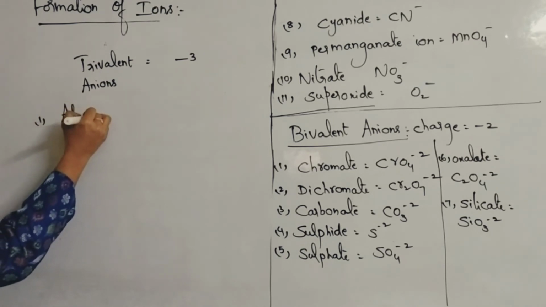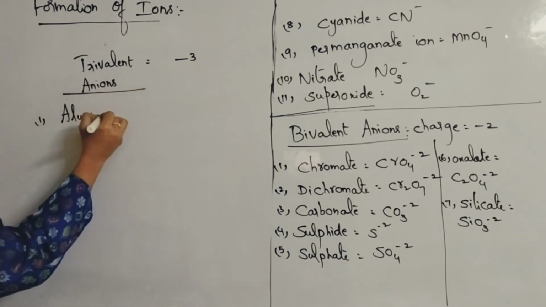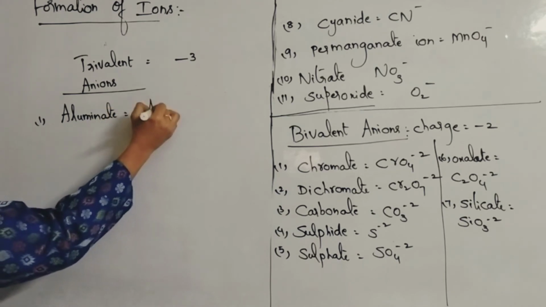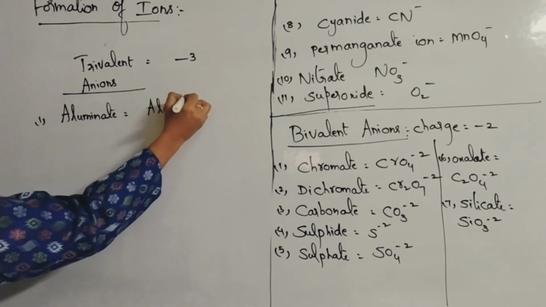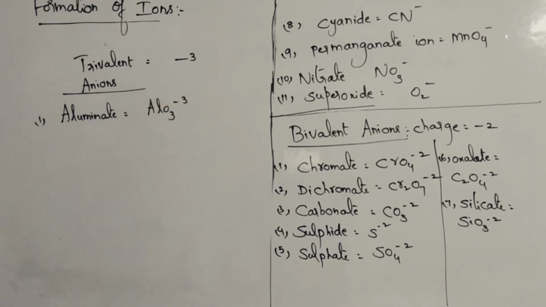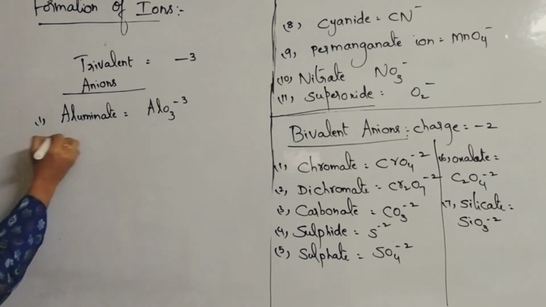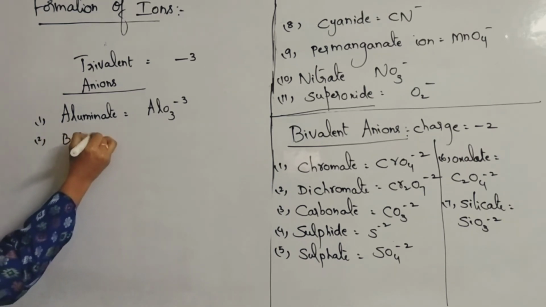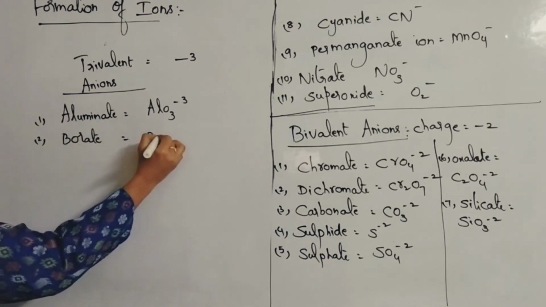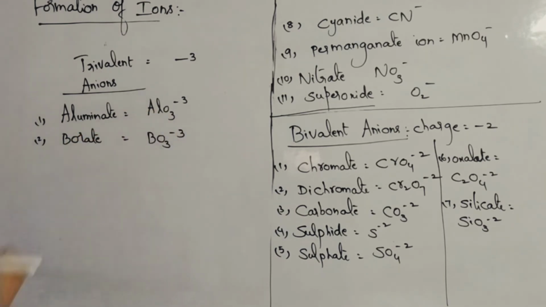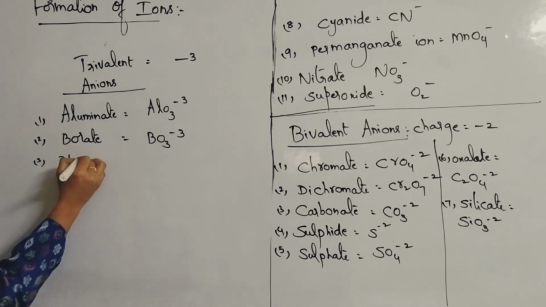The famous example is what? Aluminate. AlO3 minus 3. Okay, now aluminate ion is what? AlO3 minus 3. Okay, borate ion, BO3 minus 3. Borate ion BO3 minus 3, and phosphate ion, you know, phosphate PO4 minus 3.